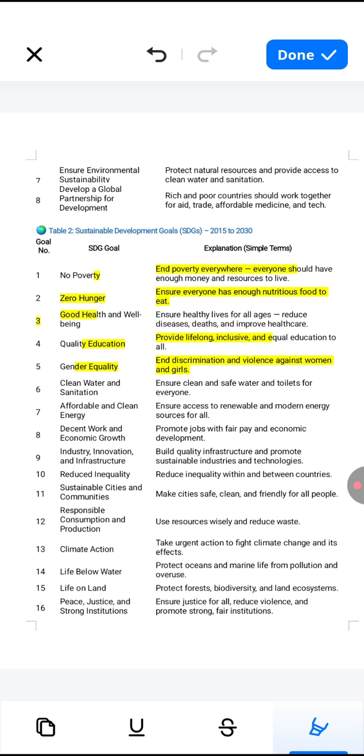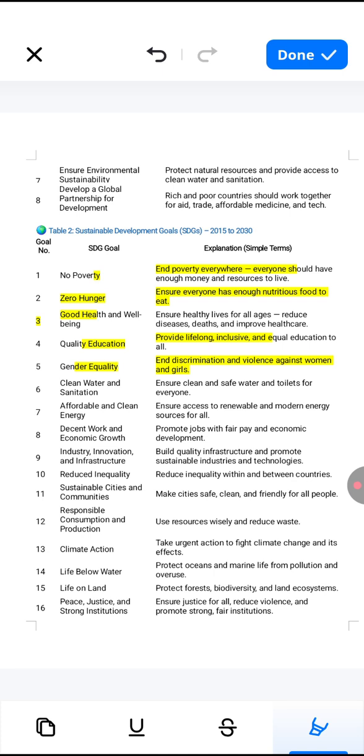Next we have decent work and economic growth. That means promote jobs with fair pay and economic development. Next we have industry, innovation and infrastructure. That means build quality infrastructure and promote sustainable industries and technologies. Next we have reduced inequality. That means reduce inequality within and between countries.